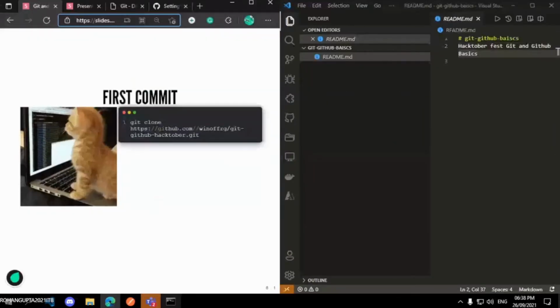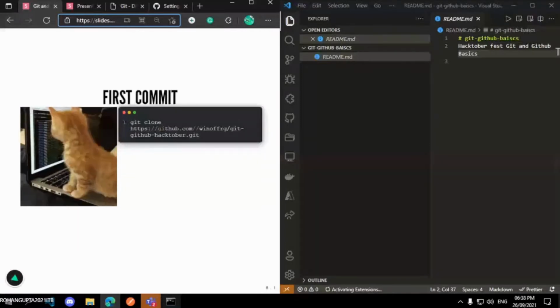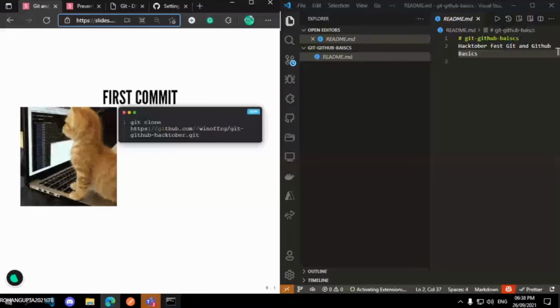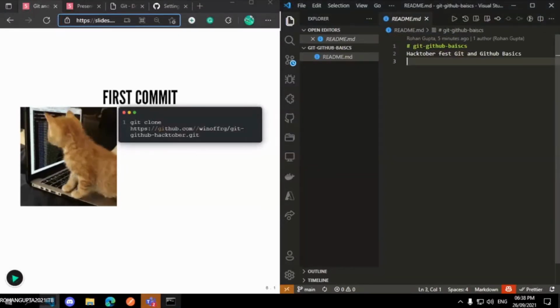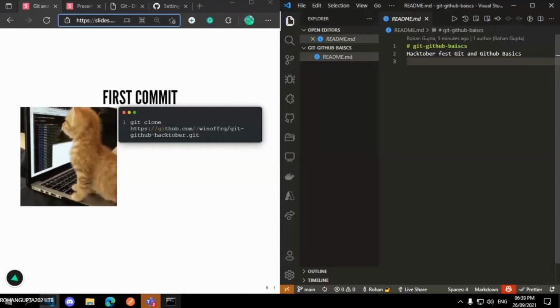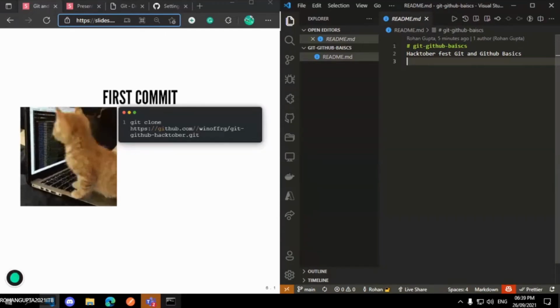So you have understood what a repository is, where we host the code, where our code exists. And since that repository was in the remote environment, meaning on the GitHub server, this code was existing on that GitHub server, and now I have cloned that repository and brought it to my local environment. Now I can access and edit the code of this repository in my local environment. This is my local environment, VS Code currently open here.